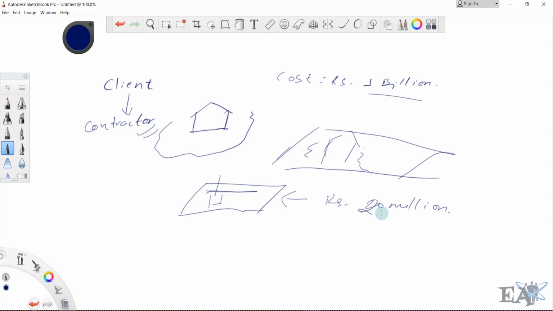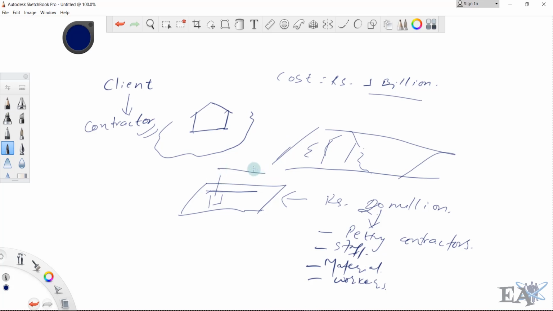With that money, he can pay his petty contractors, all the petty contractors that he has hired, also his staff and materials and the workers. After that he finishes up to the second floor. Let us assume this is just one story of the building, and suppose the other stories are also there. He finishes up to the second floor, and the bill turns out to be rupees 50 million. What do you do now?